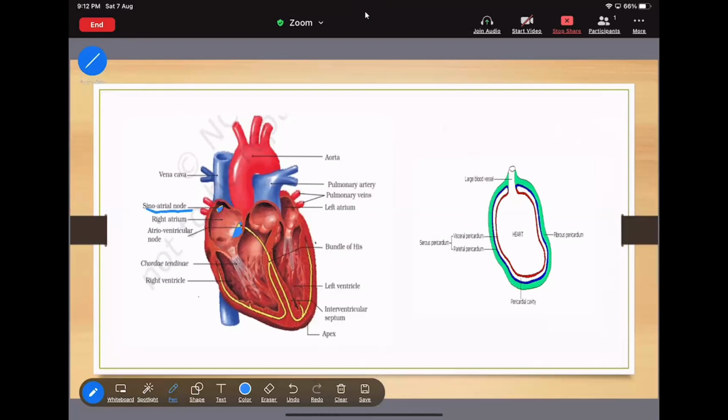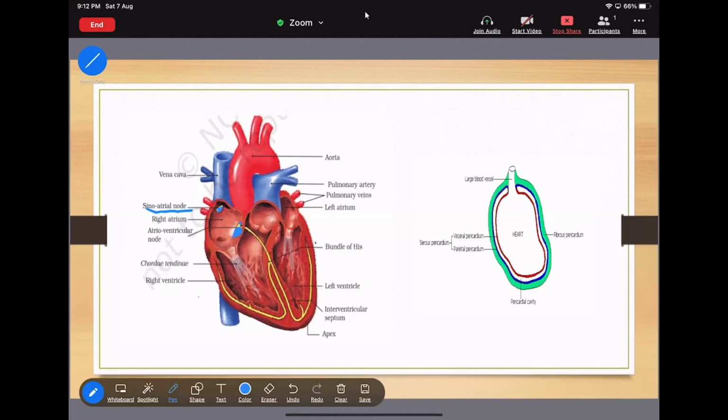The SA node is going to make the action potential, whereas the AV node is going to transfer the action potential towards the bundle of His. Here the maker is the SA node, and the AV node brings that action potential from the SA node and provides it to the bundle of His. So this is the basic difference between the SA node and the AV node.